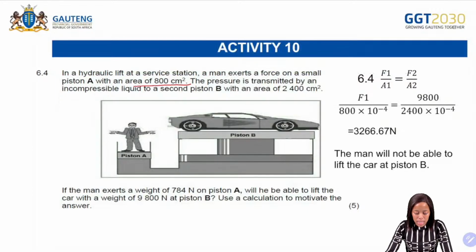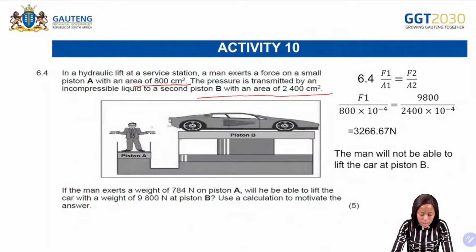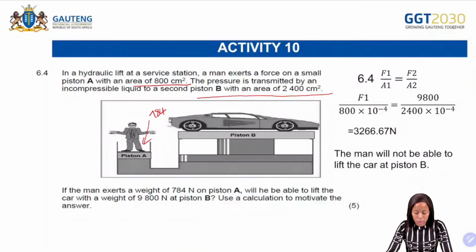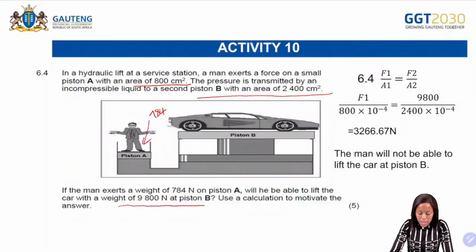The pressure is transmitted by an incompressible liquid to a second piston B with an area of 2,400 centimeters squared. Now, if the man exerts a force of 784 Newton on piston A, will he be able to lift the car with a weight of 9,800 Newton here.